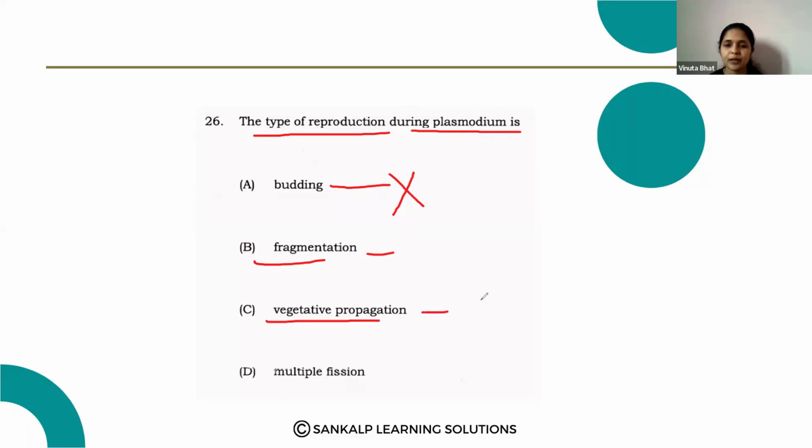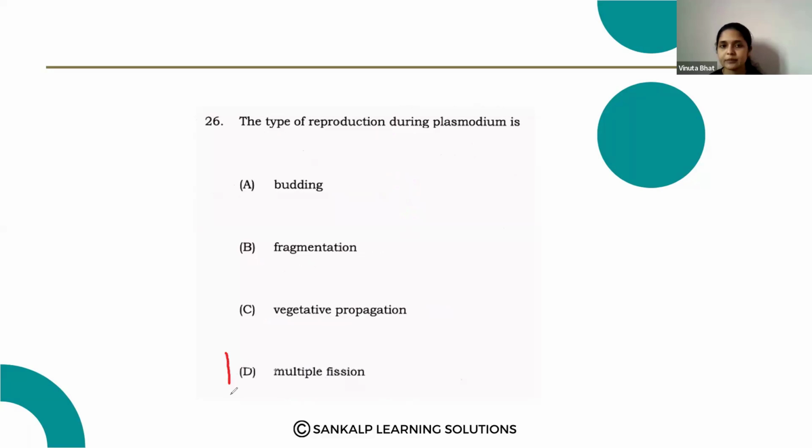Vegetative propagation, in plants, the vegetative parts are used to grow into a new organism. And here the correct option is option D. So the type of reproduction found in plasmodium is multiple fission. Option D is the correct answer.